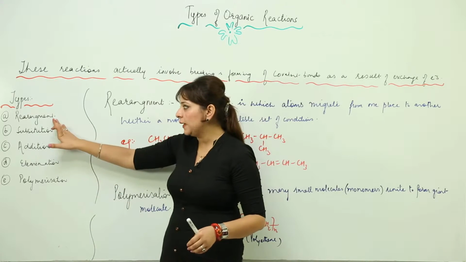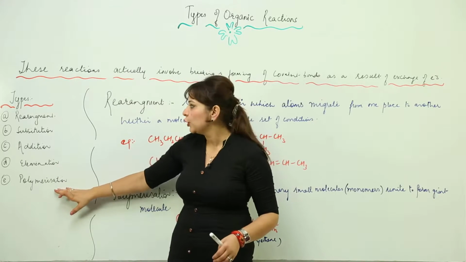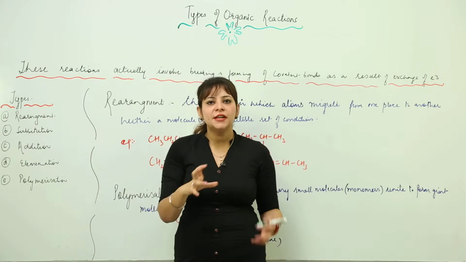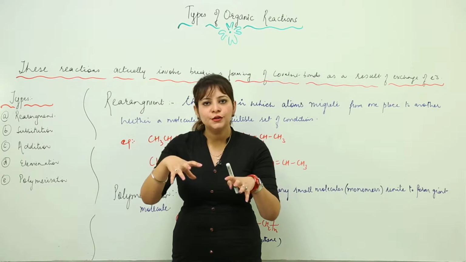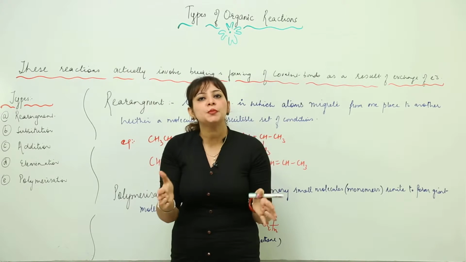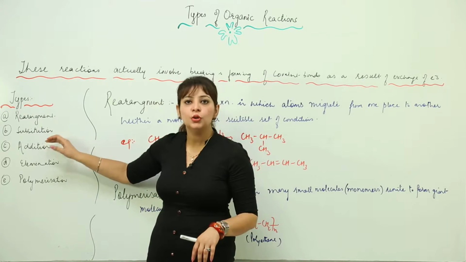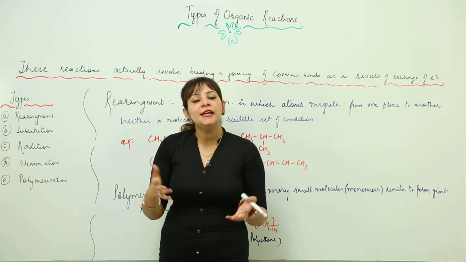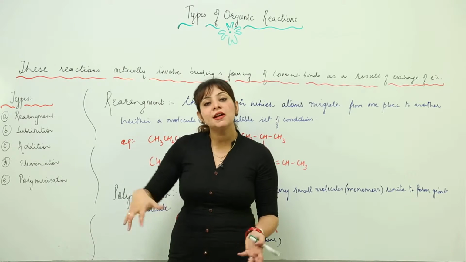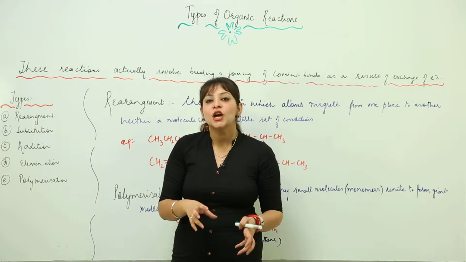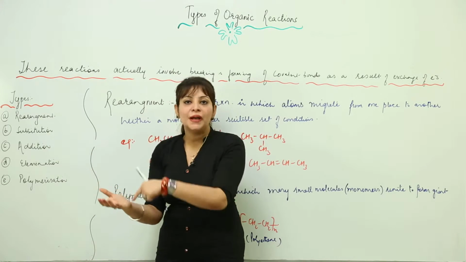They are rearrangement, substitution, addition, elimination and polymerization. So what is rearrangement? As the name suggests, there will be a certain kind of rearrangement. That means nothing is added into it; the atoms present within a molecule get somehow rearranged. Second is substitution. Sometimes if your chemistry teacher is absent from class, another teacher substitutes that period. So substitution here means the same: one thing will be replaced by the other.